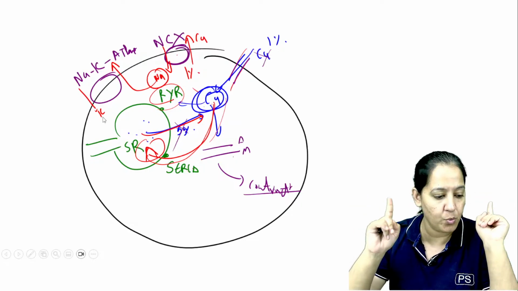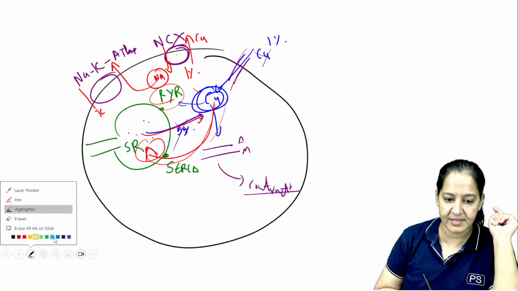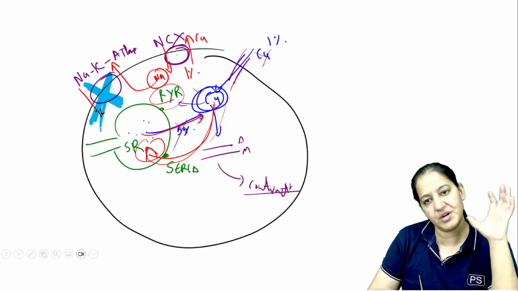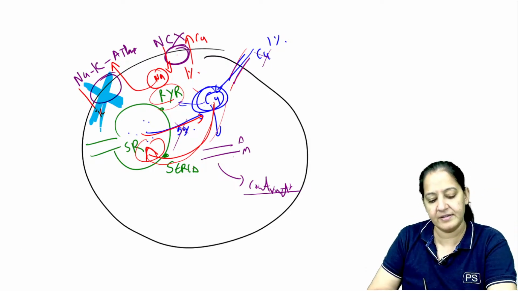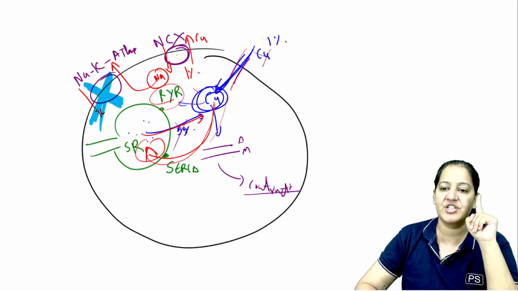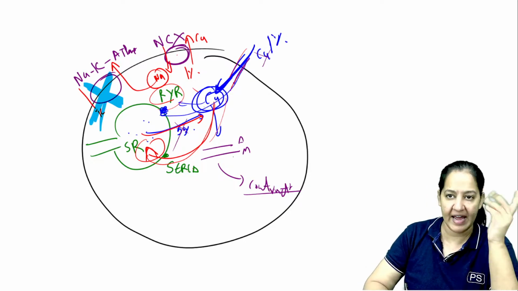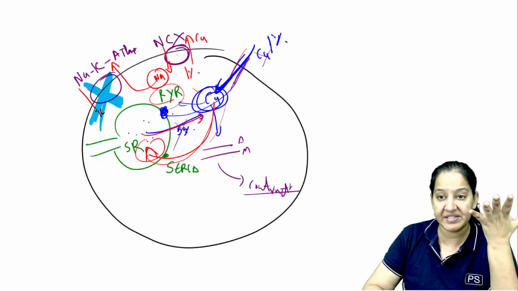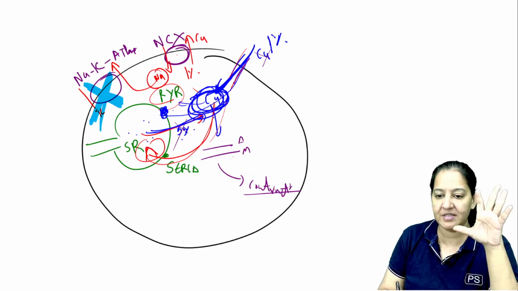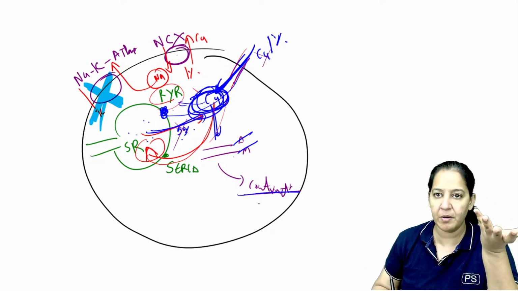Now digitalis, what does the digitalis do? Please understand. Digitalis inhibits this sodium potassium ATPase channel. So start with the systole again. Start your story. As soon as the wave of depolarization is coming, 1% calcium will come here. You will say, ma'am, it's okay. 1% is coming. It is going to RYR as usual. RYR will get stimulated. It is secreting 99%. So in the cytoplasm, 100% calcium is there. It is going to actin and myosin, causing coupling, causing contraction. There is no problem in that.